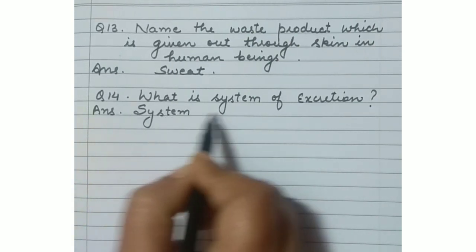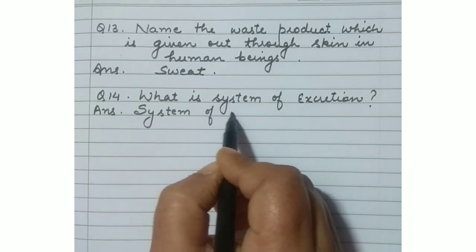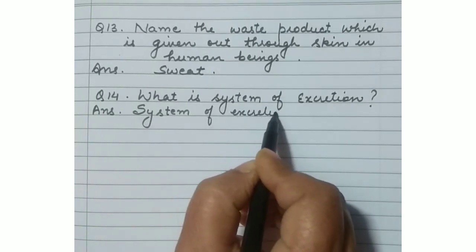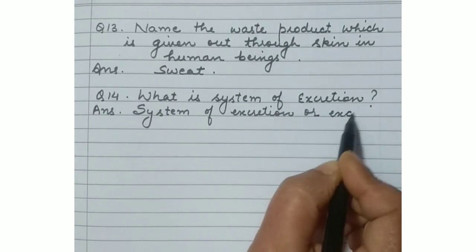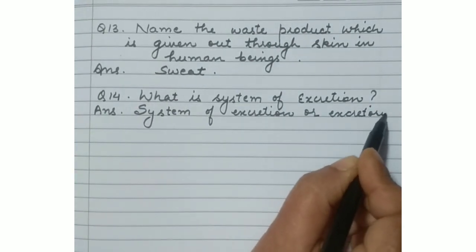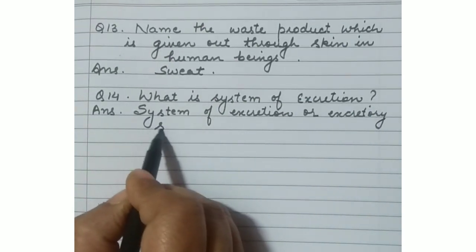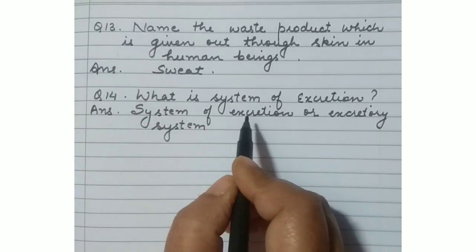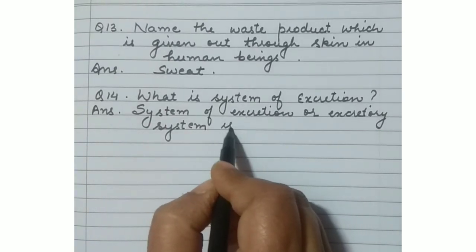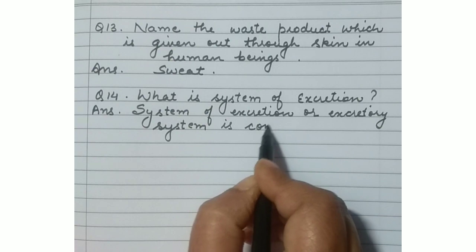Especially when we talk about urine, urine is formed in the excretory system, and it consists mainly of the waste product urea. Now the system of excretion consists of various organs. You have to remember the names of all these organs.